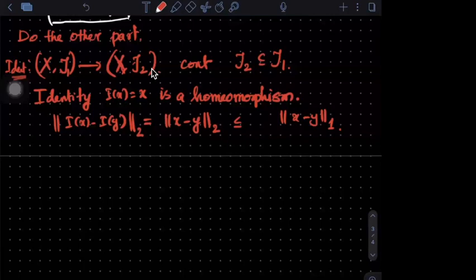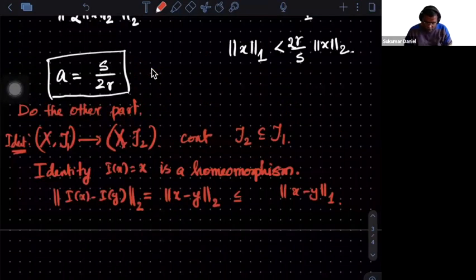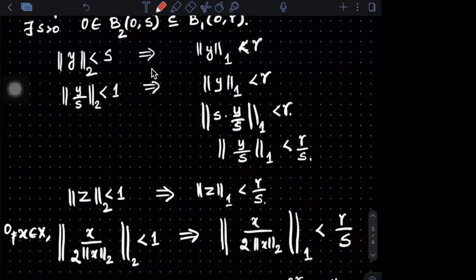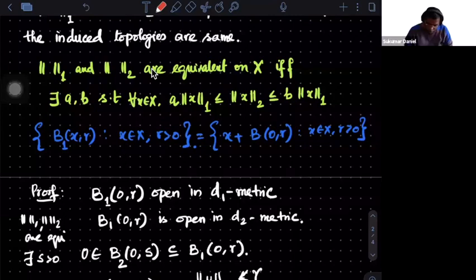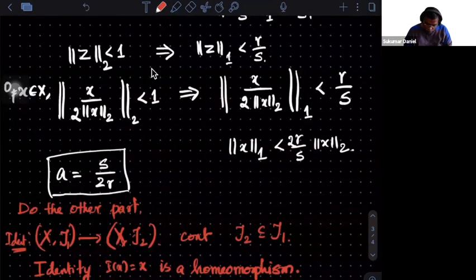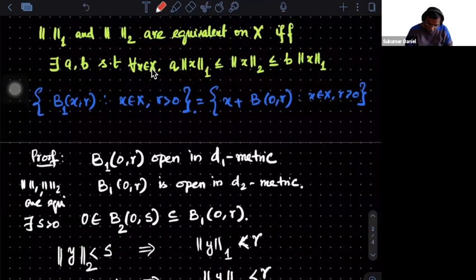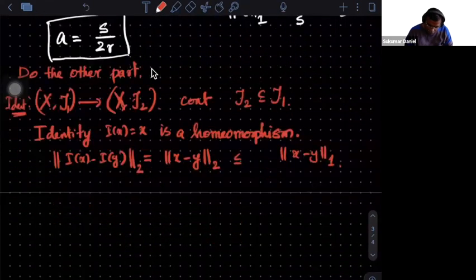Norm 2 is less than b into norm 1. Yeah, so use this b. You use the fact that these are equivalent. So use that. So here I've written norm 2. So from here you will get b. So I know that this is actually less than b times this. And so I get the continuity of the map.